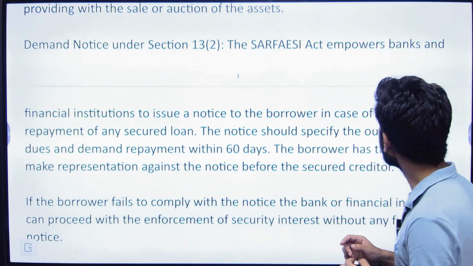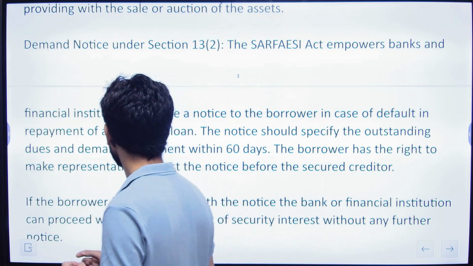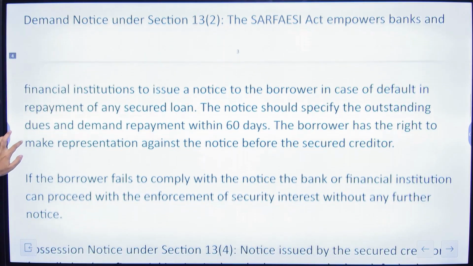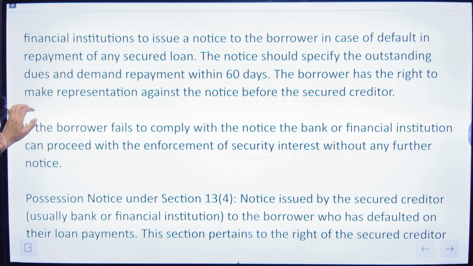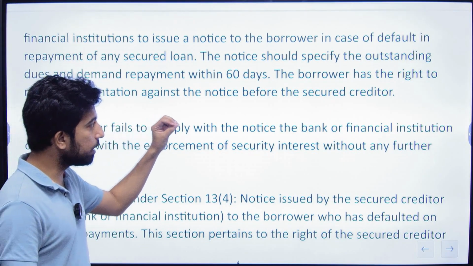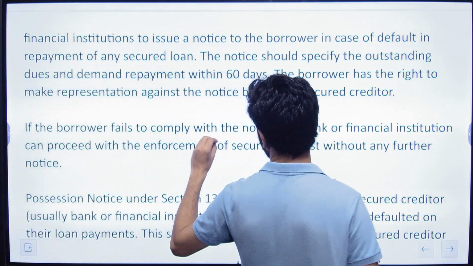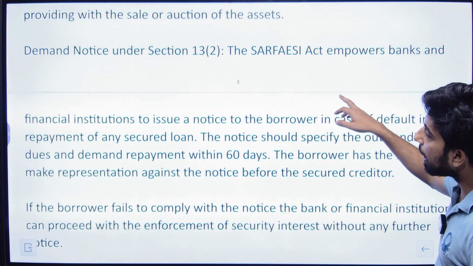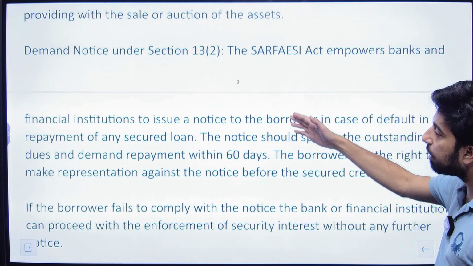The Sarfaesi Act empowers banks and financial institutions to issue a notice to the borrower in case of default in repayment of any secured loan. The notice should specify the outstanding dues and demand repayment. See, what does Section 13(2) say? Demand notice.